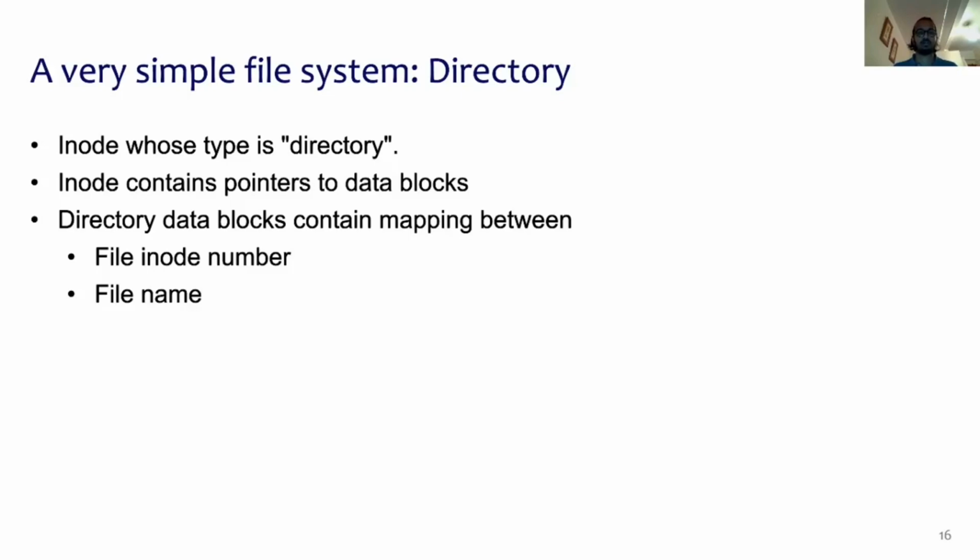Next, let's take a look at how the directory is represented in such a file system. So the directory is, again, another inode whose type is directory. This inode contains pointers to data blocks, and the data blocks contain a mapping between the file inode number and the file name.